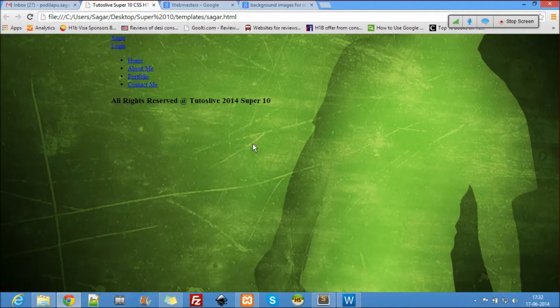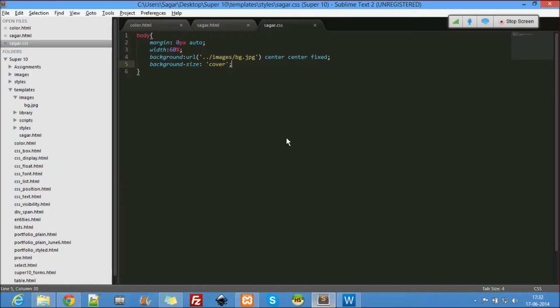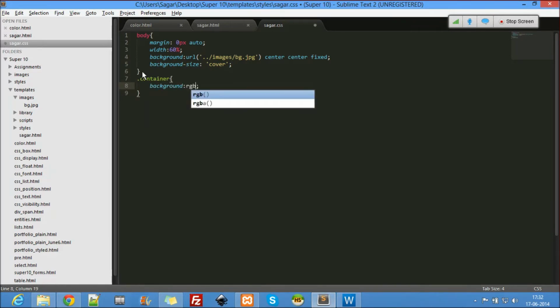So let's see now. Let's do one more thing here. Let's style the container background. Let's use a white background for the container, RGBA 255 comma 0.5.